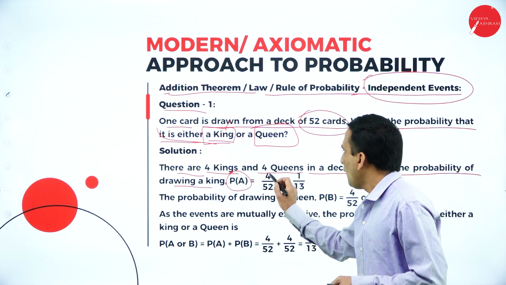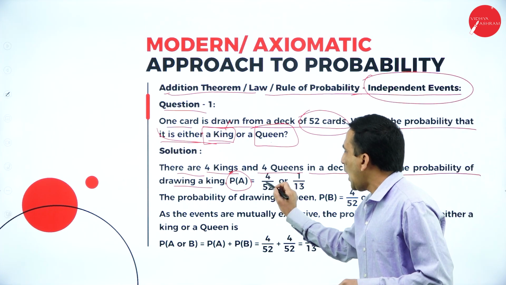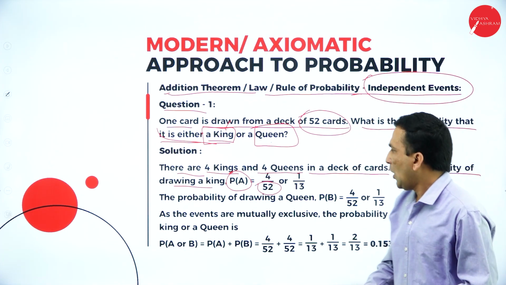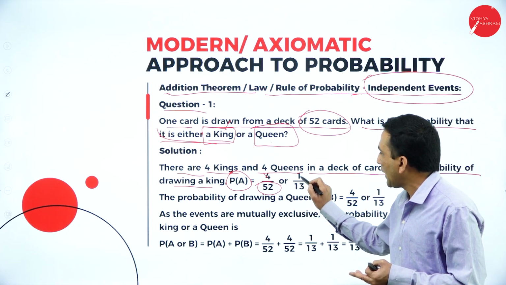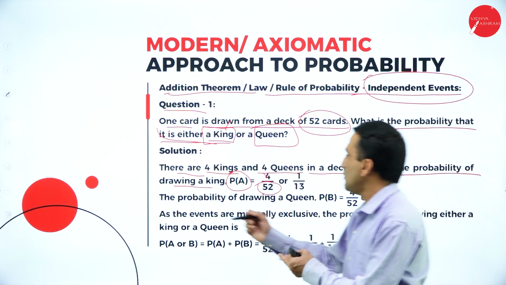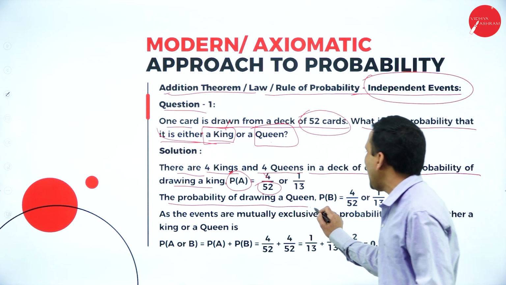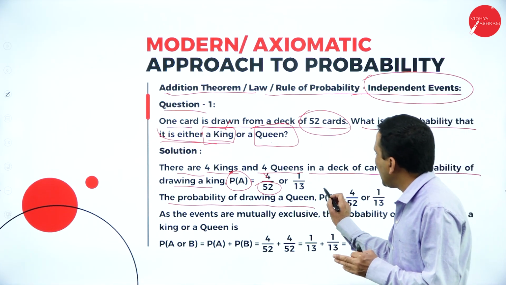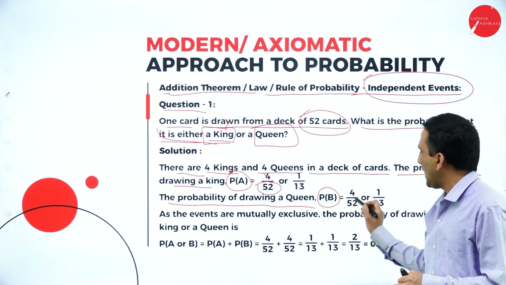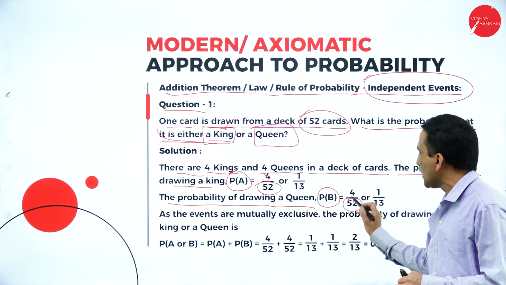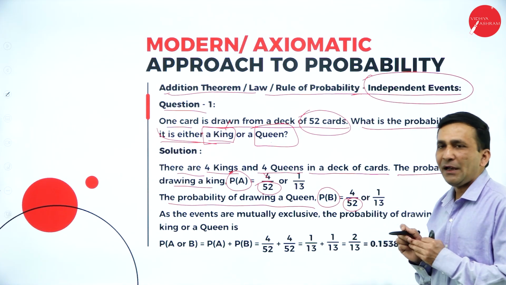So P of A is 4 cards out of a total of 52, or after simplifying, 4 ones are 4, 13s are 52, so 1 by 13. Next, the probability of drawing a queen: event B stands for queen. Here 4 queens out of 52 cards, again simplified to 1 by 13.